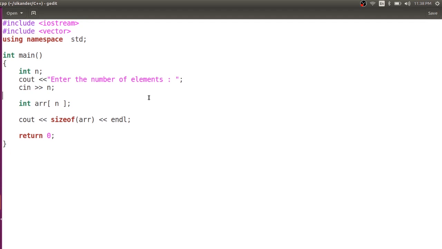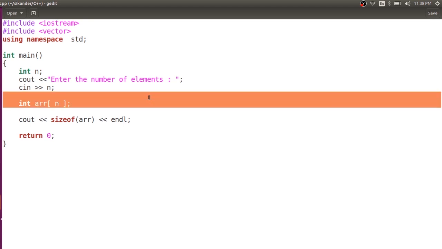But the drawback of this array again is you can specify the size only once, and later on if you want to say this is not sufficient and I want to increase it a little bit more during runtime, you will not be able to do it. For example, consider a problem where you want to find all the prime numbers from 1 to n and store all of them in an array.